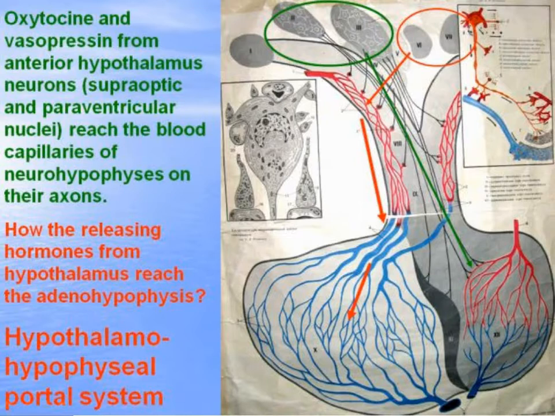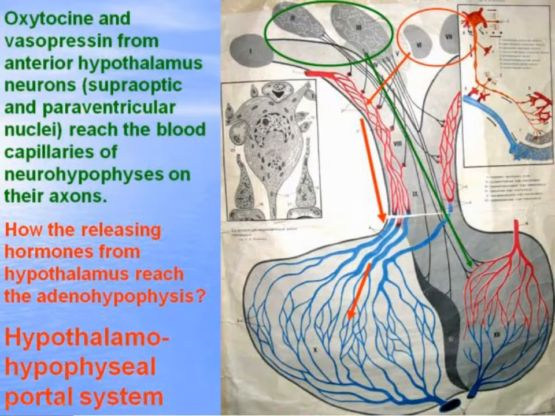And there are axons of the small secretory neurons of the medium hypothalamus, which produce releasing hormones. They are transported on the axons of these neurons and released into the blood through the axovasal synapses.